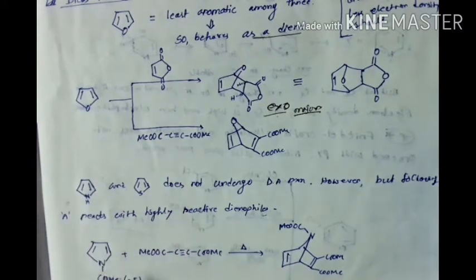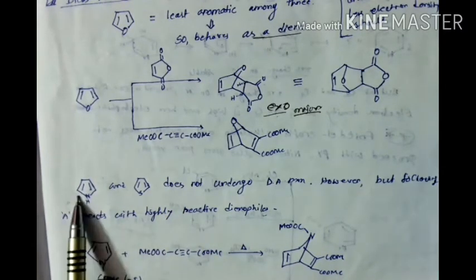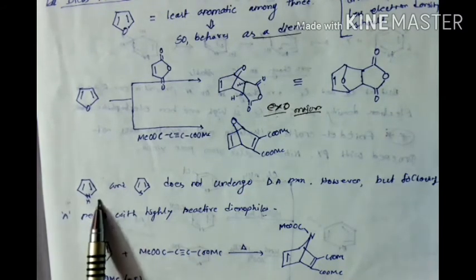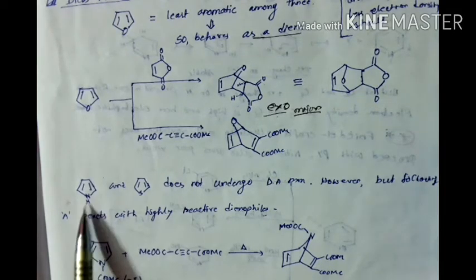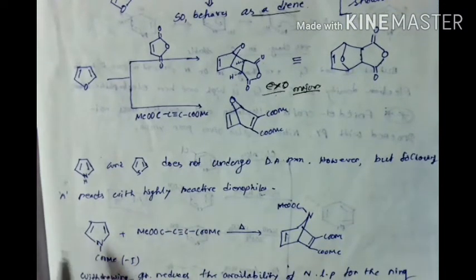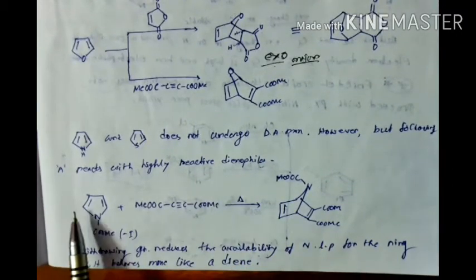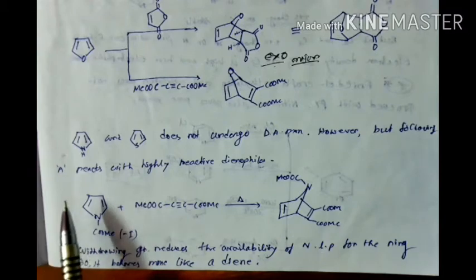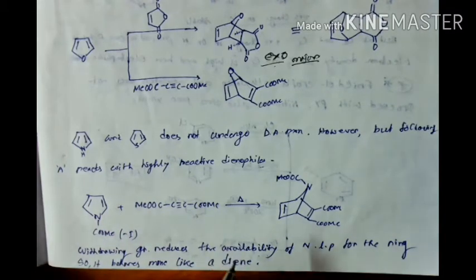When the hydrogen present on the pyrrole nitrogen is replaced by any electron withdrawing group like COMe, then it reacts as a diene in the Diels-Alder reaction, and it reacts with any dienophile to give this type of Diels-Alder product. The withdrawing group reduces the availability of the nitrogen lone pair electrons to the ring, so it behaves more like a diene.